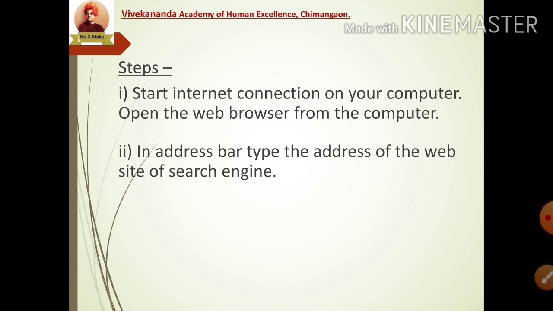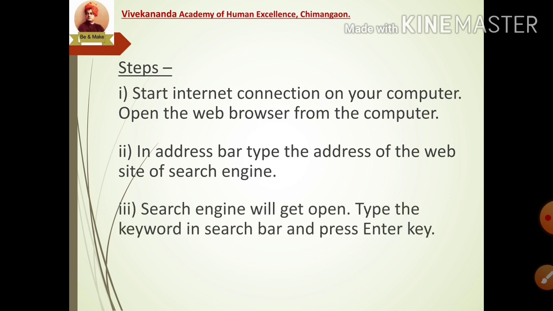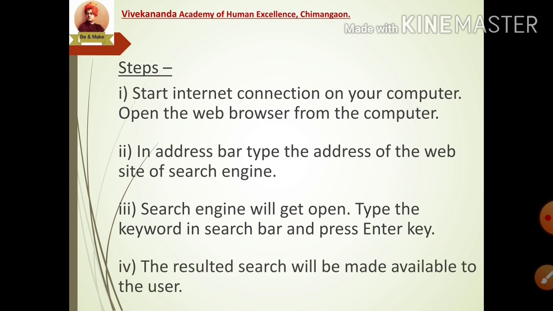The second step is, in the address bar, type the address of the website of the search engine. The third step is, now the search engine will open. Type the keyword in the search bar and press the enter key. Whatever information you want to search with the help of the search engine, type it in the form of a keyword in the search bar and press the enter key. The fourth step is that the resulting search will be made available to the user. This search is in the form of documents, images, maps, etc.